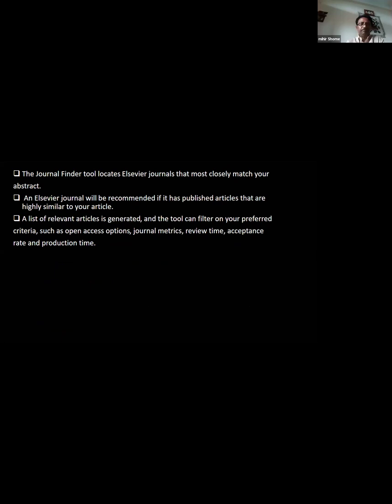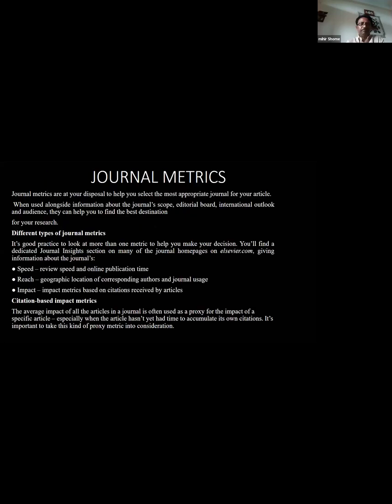Journal metrics are at your disposal to help you select the most appropriate journal for your article. When used alongside information about the journal's scope, editorial board, international outlook, and audience, they can help you to find the best destination for your research. Different types of journal metrics. It's good practice to browse the homepage on elsevier.com, which gives information about the journals.